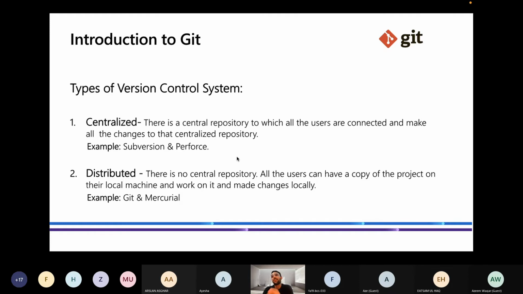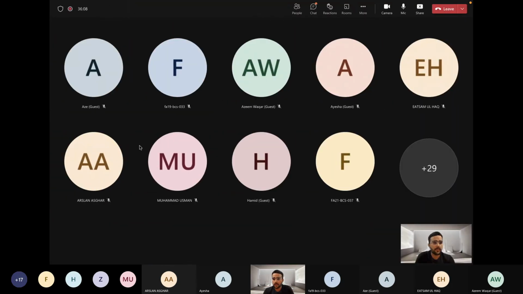Centralized is basically a version system in which there is only one central repository. All the workers have to push their changes to that central repository. Like me and my fellows are working on a central repository, then there is only one central repository. I am making the changes, another person is making changes. The main disadvantage in a centralized version control system is that if I write code that leads to the crash of my software or my repository, then the whole system will crash. Some examples of centralized version control systems are Subversion and Perforce.